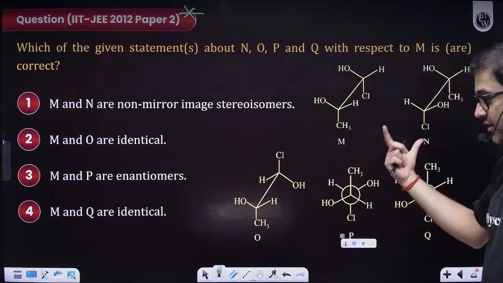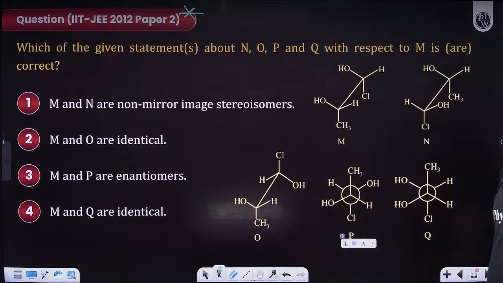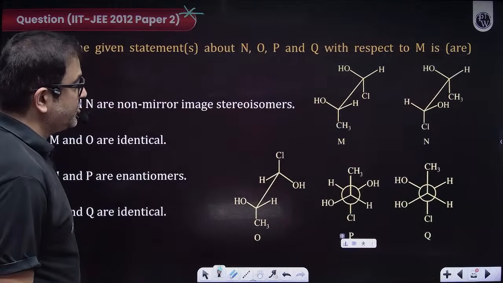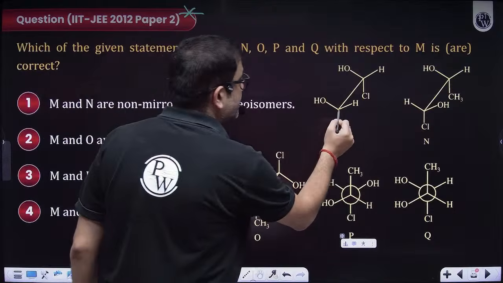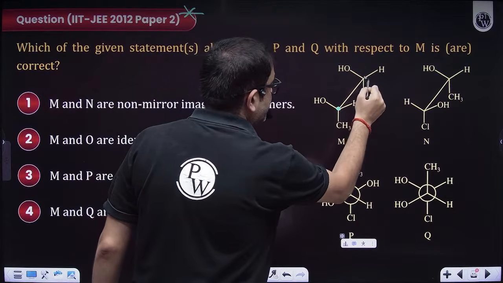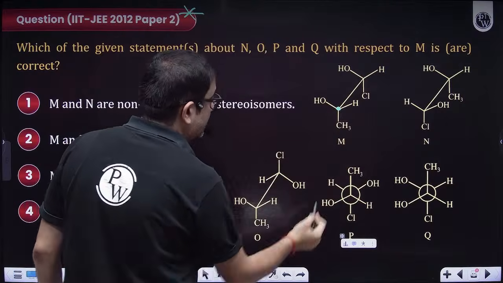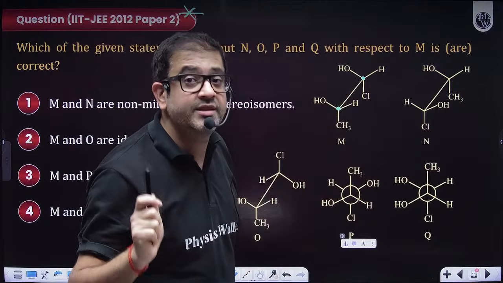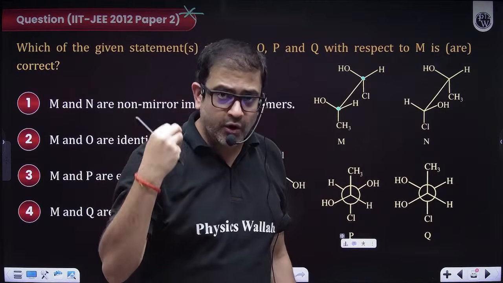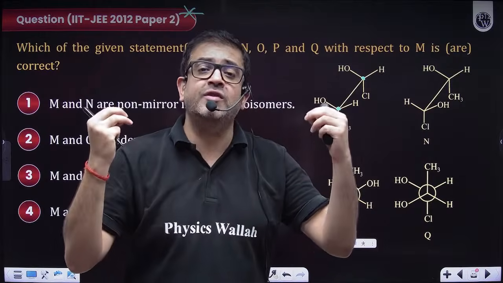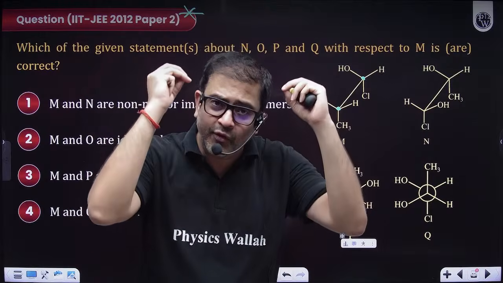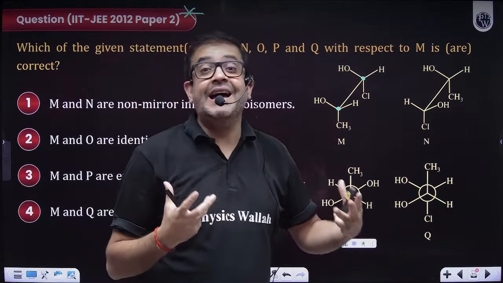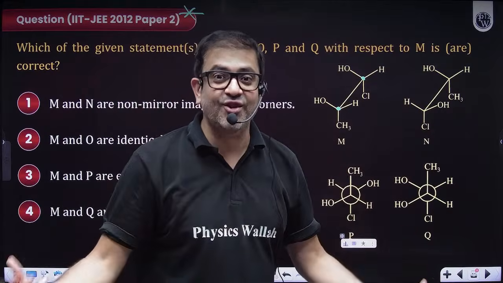So a great question. Sir, this is my M. So let us make the Fischer projection for all. Sir, how to make a Fischer projection? You have a Sawhorse projection, but your Sawhorse projection should be aligned as a Y. I hope everybody remembers this. If any one of you do not know this, I am doing this question with the most basics, so that even if you know nothing about this, at least it will help you to assign the conversions of structures.